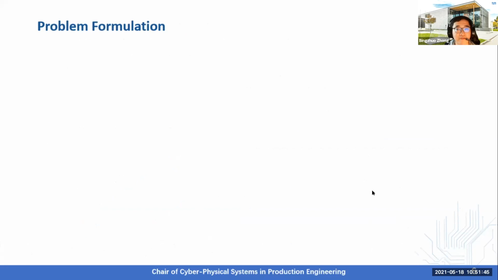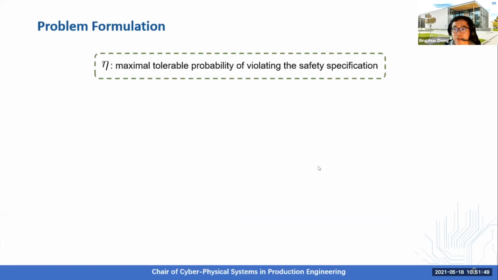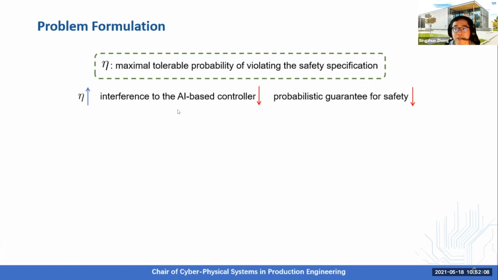So here is how we formulate our problem in this research. We define a parameter eta, which denotes the maximum tolerable probability of violating the desired safety specification. This parameter can be used to achieve a compromise between functionality, which is provided by the AI-based controller, and safety.